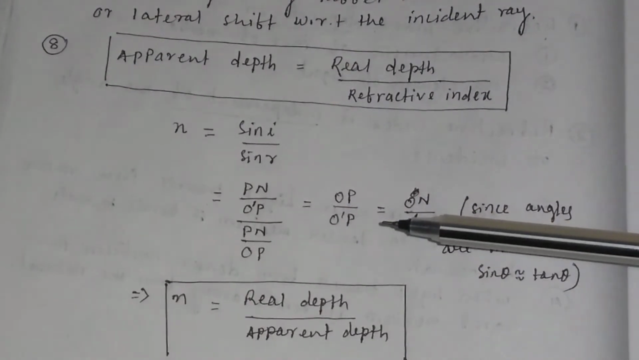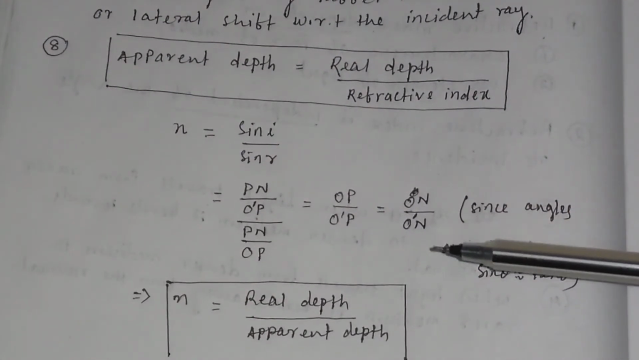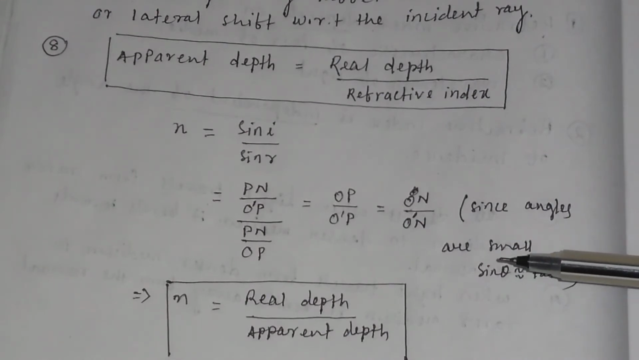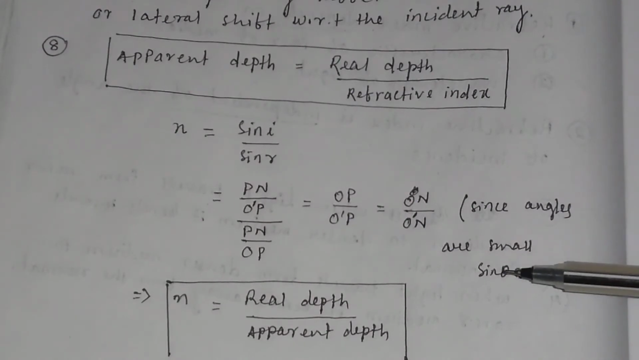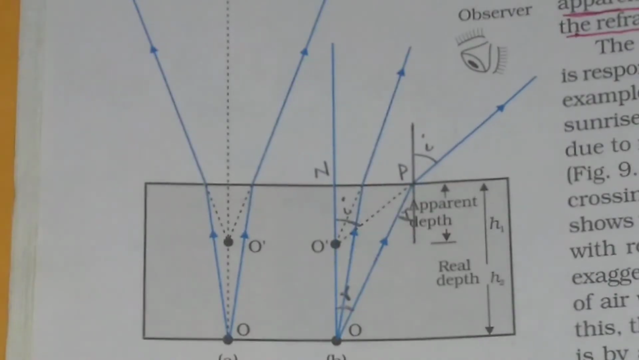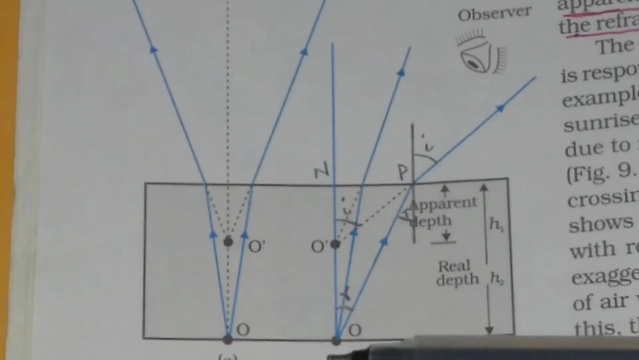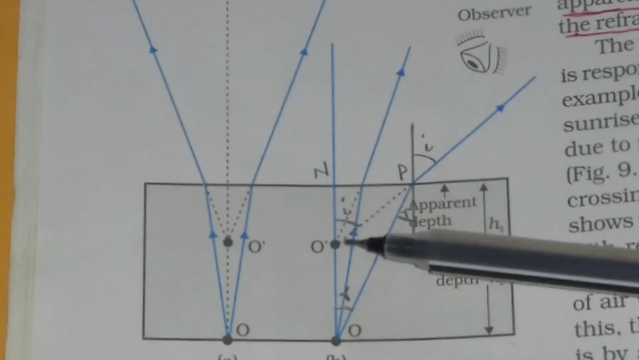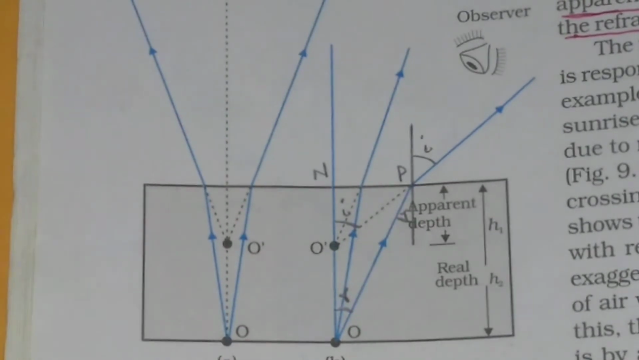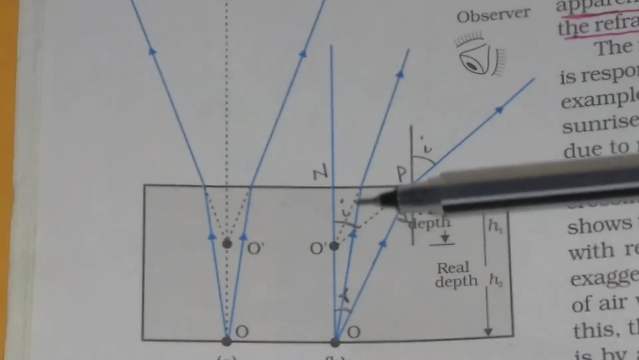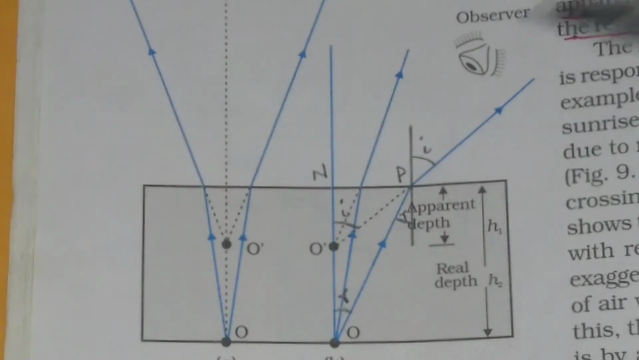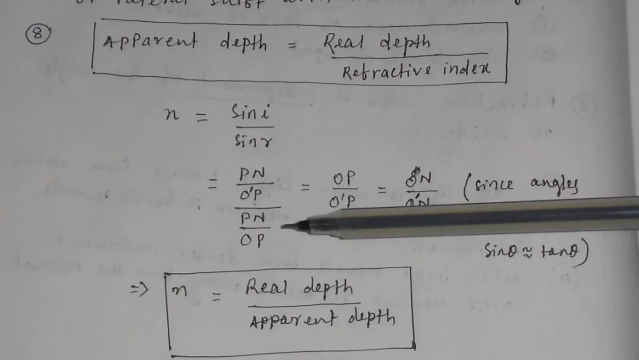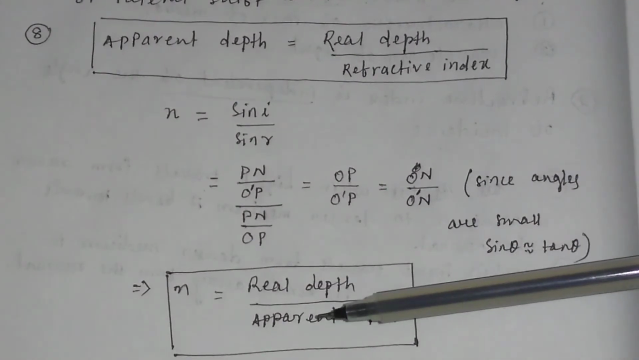But OP divided by O dash P will be equal to ON divided by O dash N, because since the angles are small, you can replace sin theta by tan theta. So if you convert sin theta to tan theta, then OP will be equal to ON and O dash P will be equal to O dash N. So mu will be equal to ON divided by O dash N. ON is your real depth and O dash N will be the apparent depth. So refractive index n will be equal to real depth divided by apparent depth.